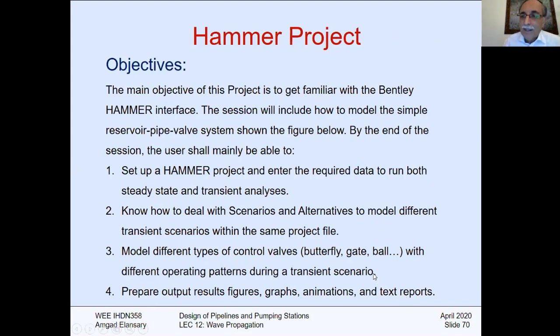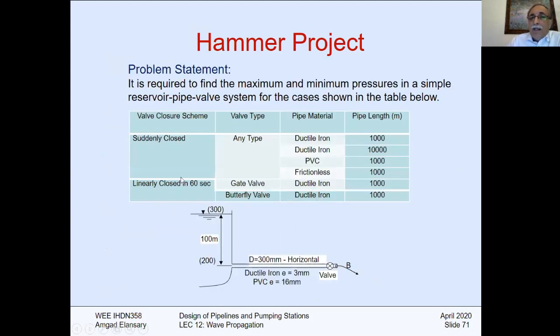So you're going to submit to me a text report, including some clips, pictures from your output, to show me that you have done the exercise properly. And then the project is like that. It's a tank with a center line elevation of 200 meters, up to 300 meters at the top of the reservoir. It's a 100-meter reservoir, and the diameter is 300 millimeters. It's a horizontal pipe, ductile iron, thickness 3 millimeters, PVC thickness 16 millimeters. There's a valve at the downstream.